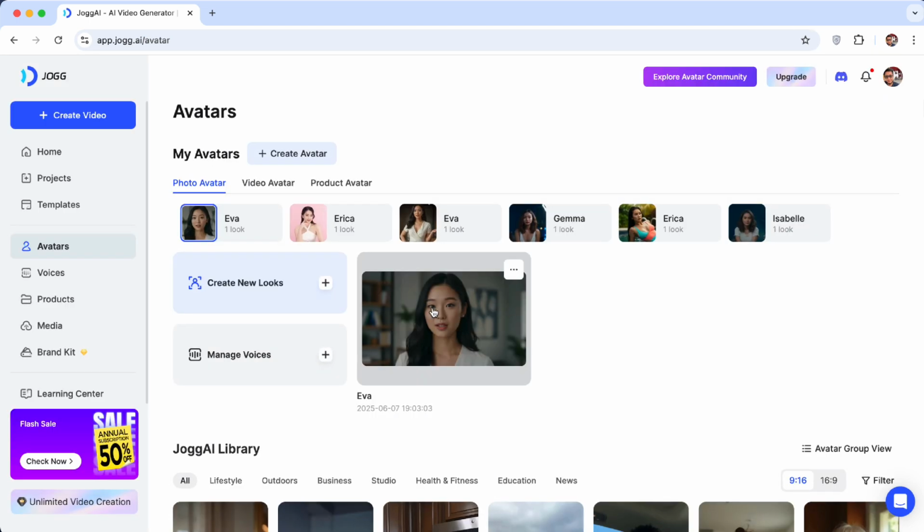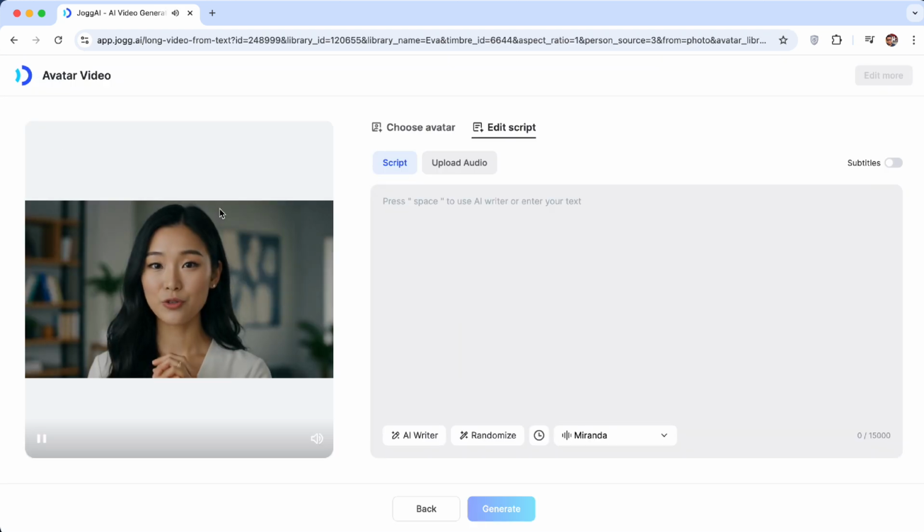Alright, our avatar is done generating. Gonna click on it. Welcome to the future of UGC video creation with Jogg AI. Just type your script to get started.